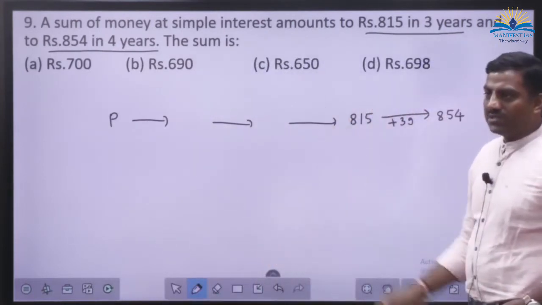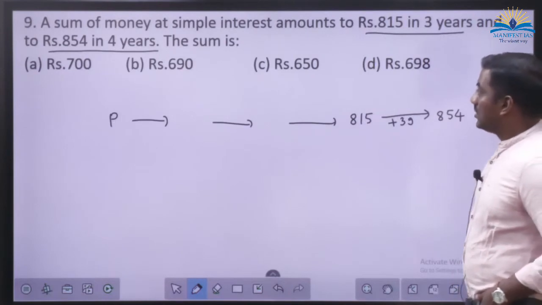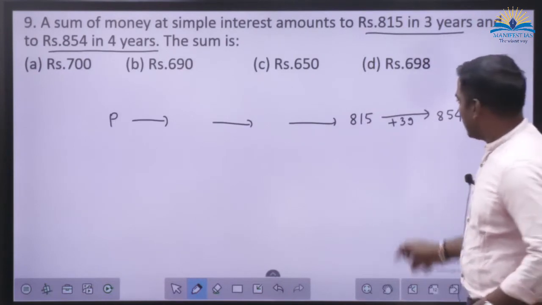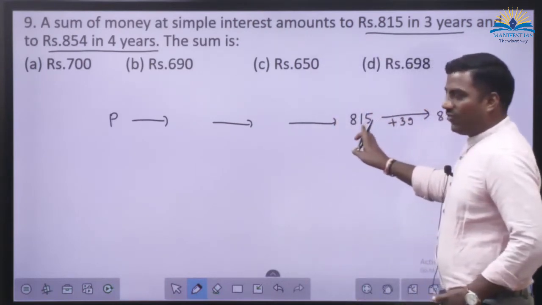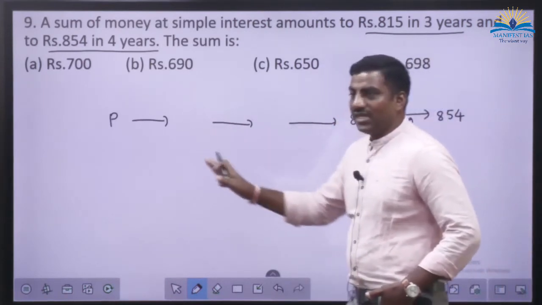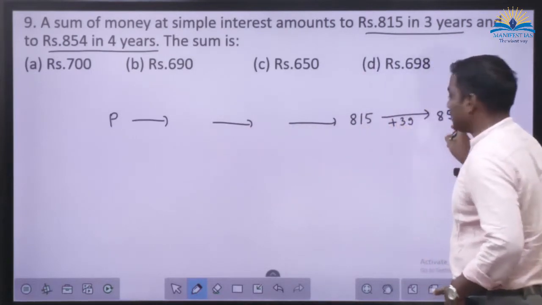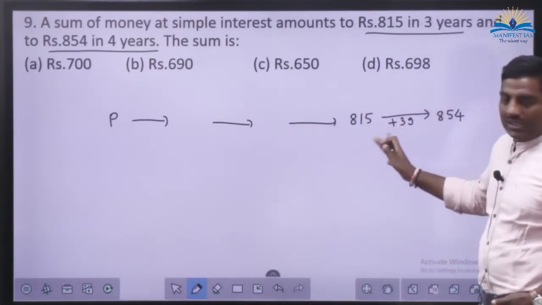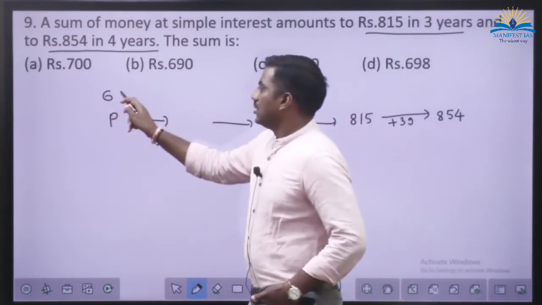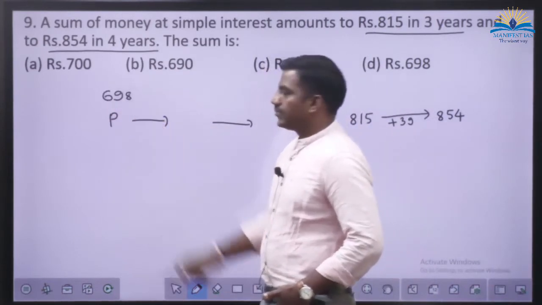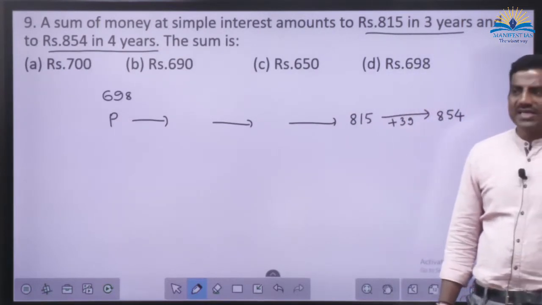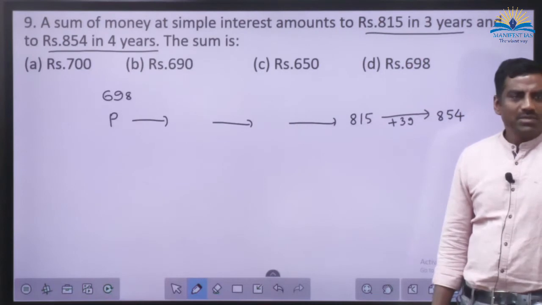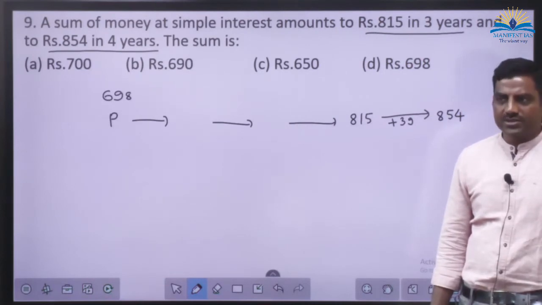When you come backwards, what it will be? They are asking the sum only. So if you subtract 39 once, you will get 815. But from here, if you subtract 39 4 times from this one, you will get 698. Done? So don't worry about rate of interest here at all. They are asking only the sum here, principal. Don't do extra things here. Done?